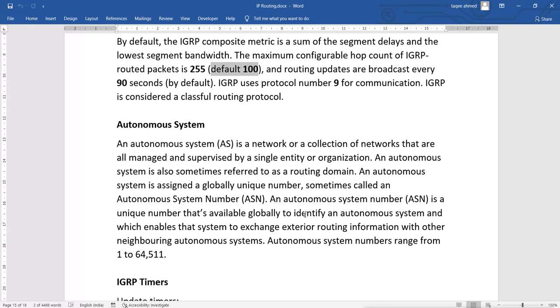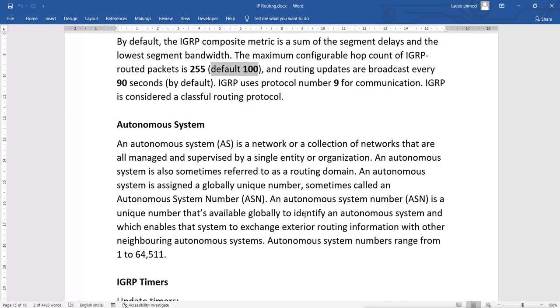That means a company's own privately owned network, where you have multiple networks, hundreds of routers, and they are owned and managed by a single organization. So it is called their own domain, because these are all owned by a single owner.